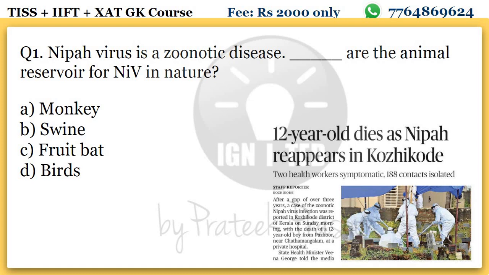Now coming to the first question for today. Some cases of Nipah virus have appeared in Kerala. Nipah virus is a zoonotic disease, which is true. It spreads from animals to humans. Which animal is considered the reservoir for Nipah virus in nature? Option A says monkey, B says swine, C says fruit bat and D says birds. The answer will be fruit bats.